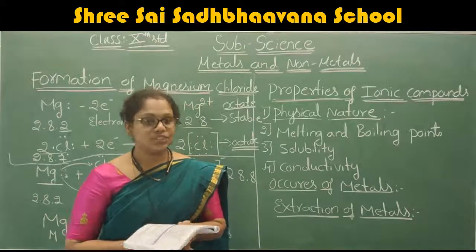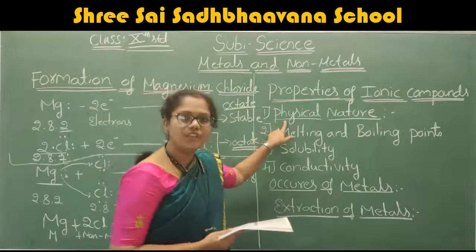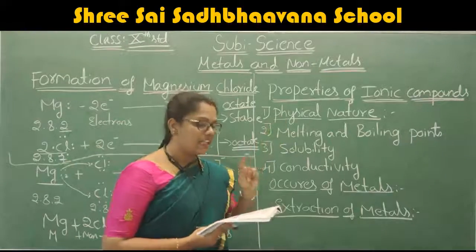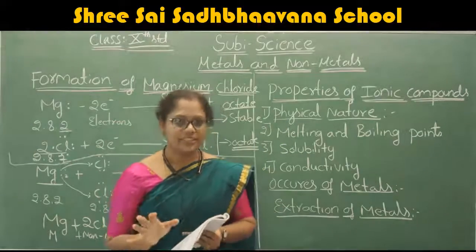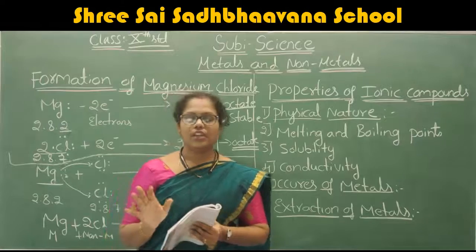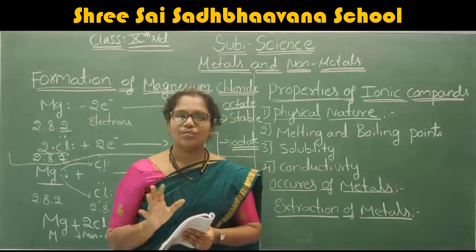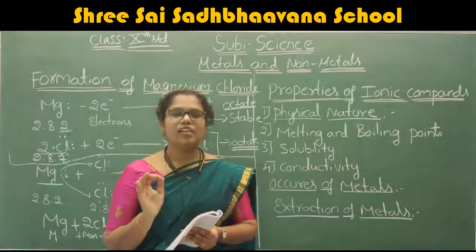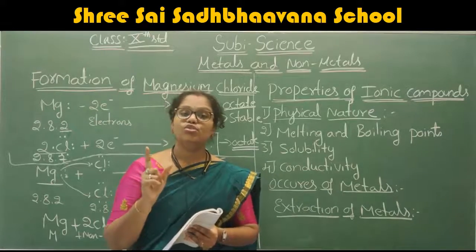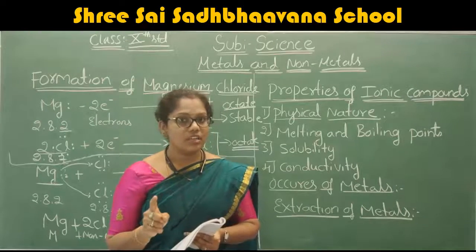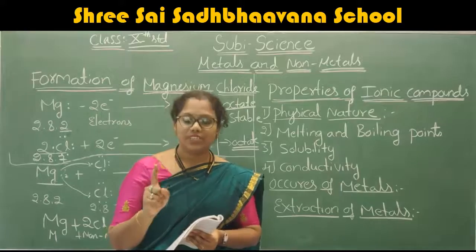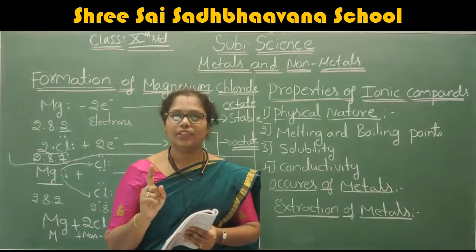Almost all ionic compounds are solid and strong. Why are they strong? Due to the attraction between the positive and negative ions.